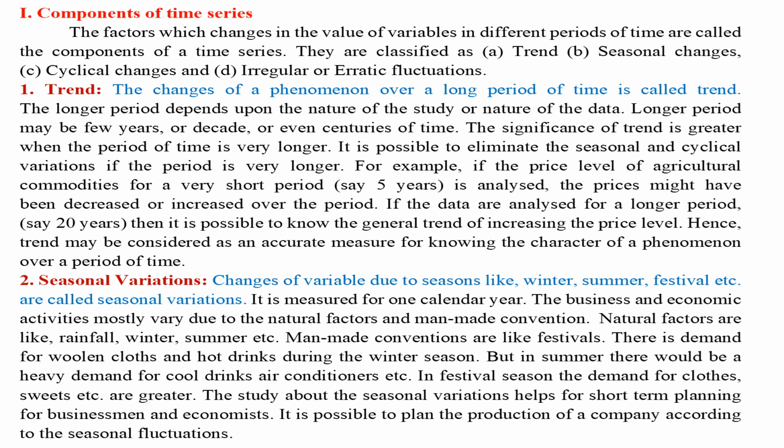2. Seasonal variations. Changes of variable due to seasons like winter, summer, festival, etc. are called seasonal variations. It is measured for one calendar year. The business and economic activities mostly vary due to natural factors and man-made conventions. Natural factors are like rainfall, winter, summer, etc. Man-made conventions are like festivals.